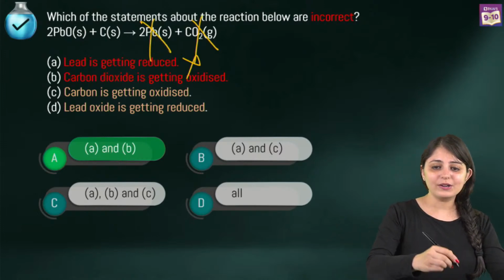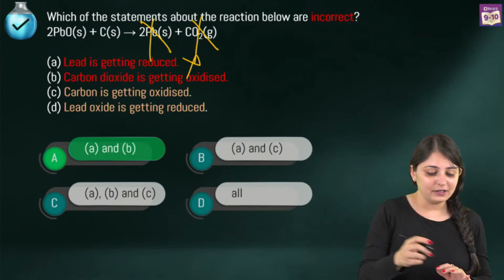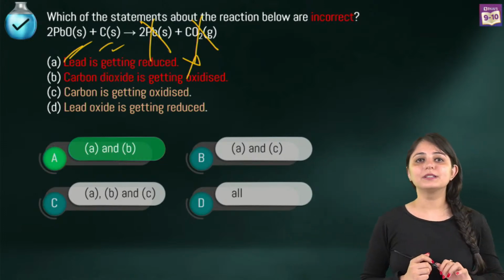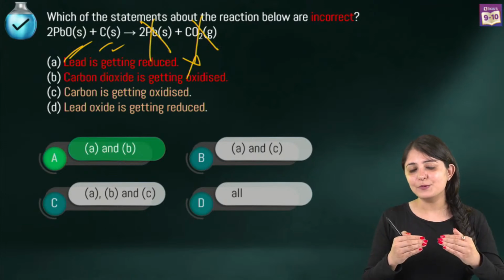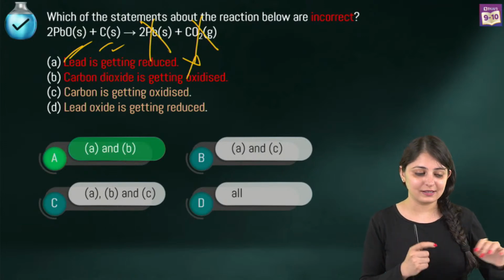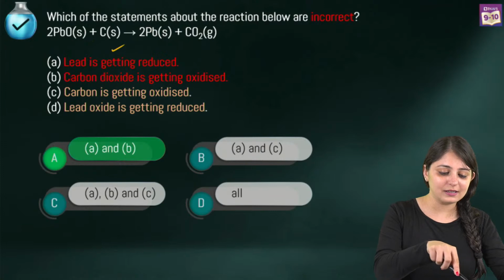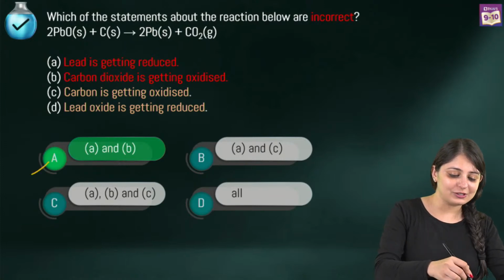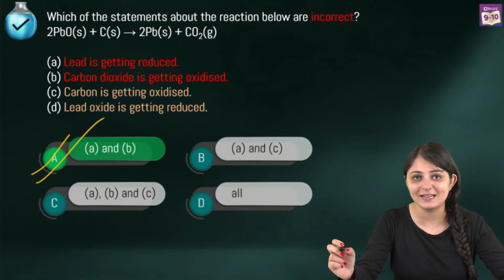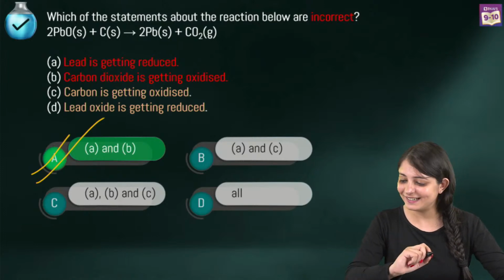Just forget what is being given to you on the product side. Your answers will always be from the reactant side. And this will actually help you to narrow down and come to the result really quick. So option A, that is statement A and B are incorrect, is the correct answer.